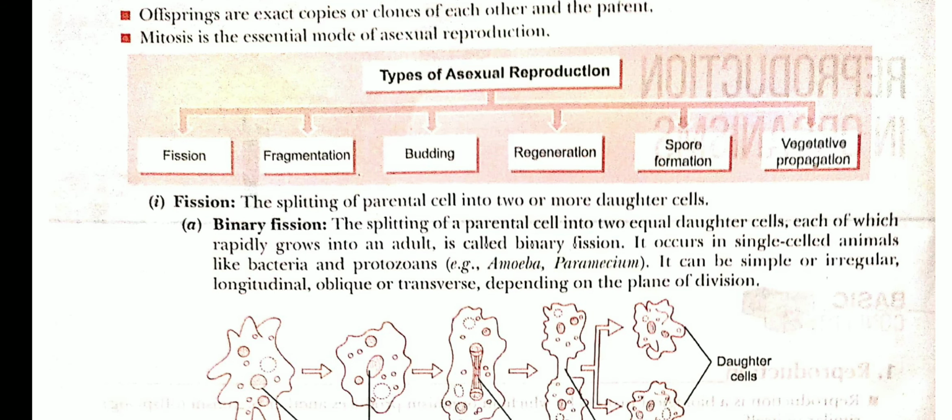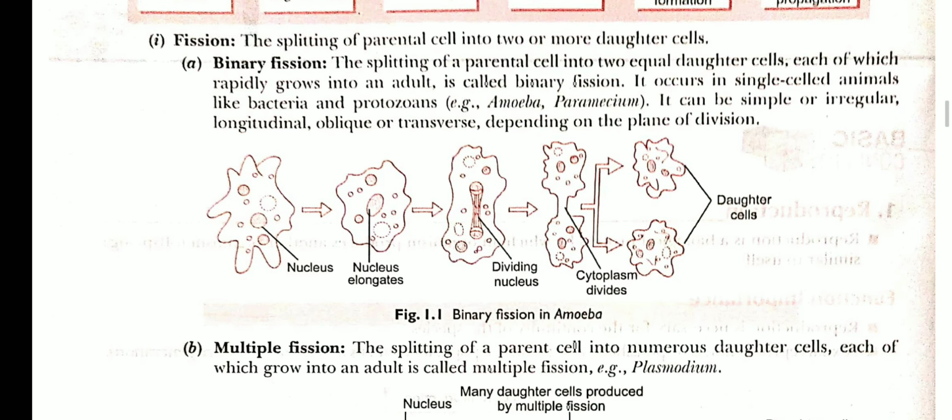Now, the different types of asexual reproduction are fission, fragmentation, budding, regeneration, spore formation, and vegetative propagation. In fission, there are two types, binary fission and multiple fission. Binary fission, as binary means two, is where one individual directly splits into two individuals. First of all, in this type of asexual reproduction, karyokinesis takes place. Karyokinesis means division of the nucleus, which is further followed by cytokinesis, or division of the cytoplasm.